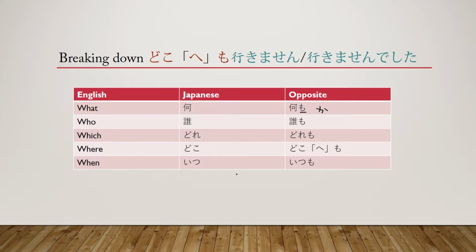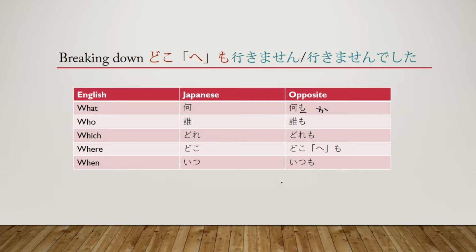And the last one is a little bit tricky. The last one is itsu, which of course means when. And itsumo, you might have actually seen this. This means always. However, whether it means always or never depends on the sentence. If the sentence has itsumo followed by a positive verb, then it'll be always. However, if it's followed by a negative verb, then it can be never. So if you said something like itsumo iru, that would be he's always there. If you said itsumo inai, that would be he's never there.